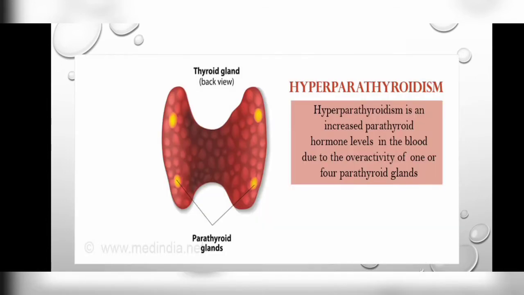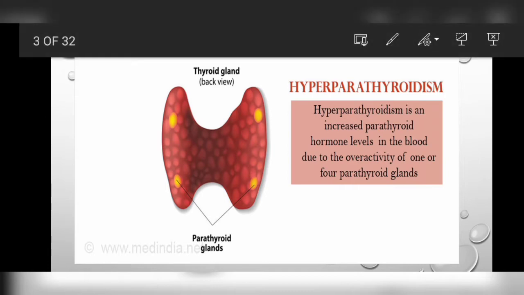As you can look at the thyroid gland and the four yellow dots which are here, these four small pea-sized dots are the parathyroid glands. So it is an increased parathyroid hormone level in the blood due to the overactivity of one or four parathyroid glands.